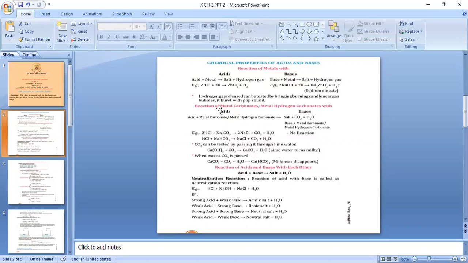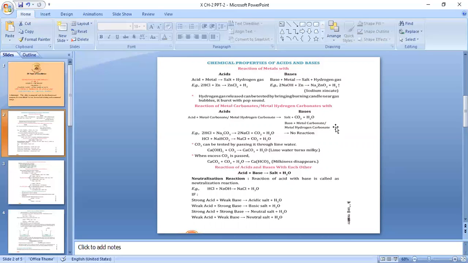Now let's talk of the second chemical property of acids and bases, that is reaction of metal carbonates or metal hydrogen carbonates with acids and bases. Any acid, when it reacts with metal carbonate or metal hydrogen carbonate, leads to the formation of salt of that metal plus CO2 carbon dioxide gas and H2O water. But base plus metal carbonate or metal hydrogen carbonate gives no reaction. This means that a base never reacts with carbonate or hydrogen carbonate.